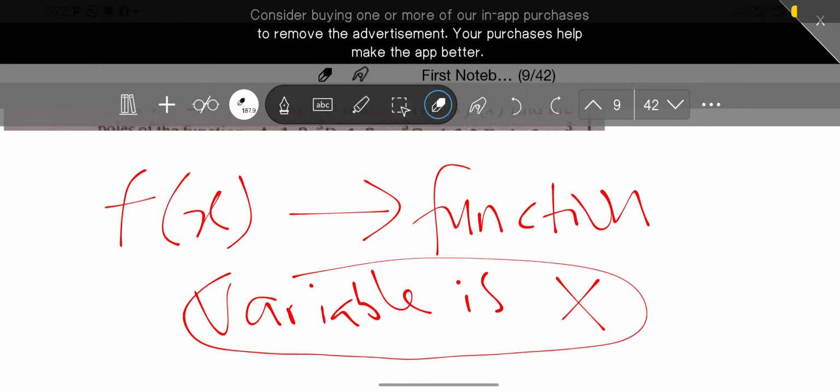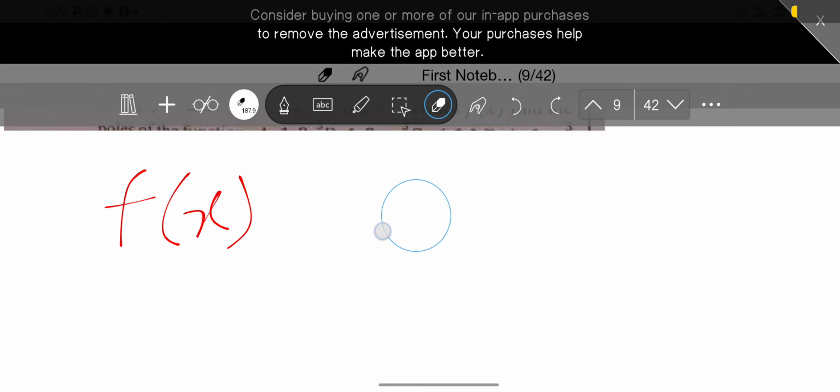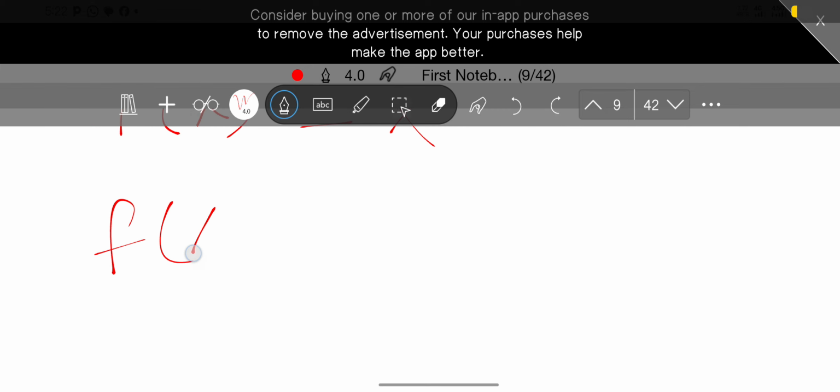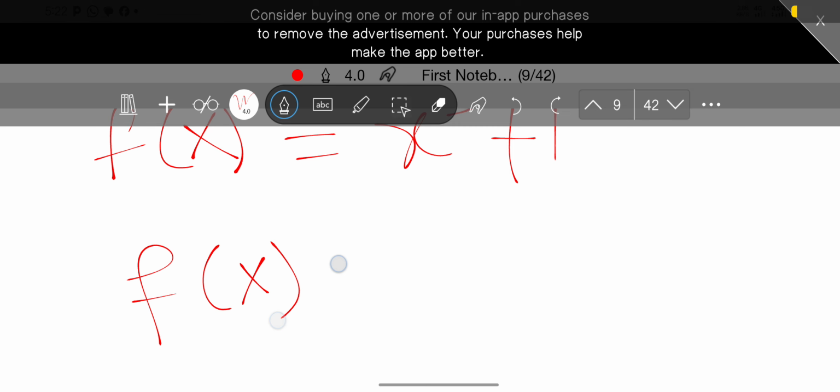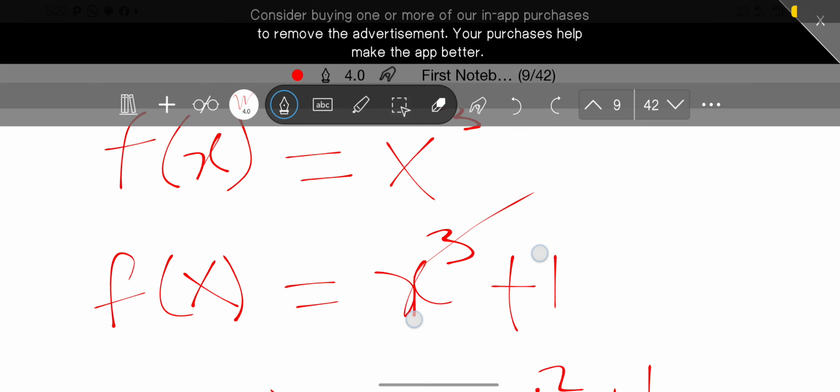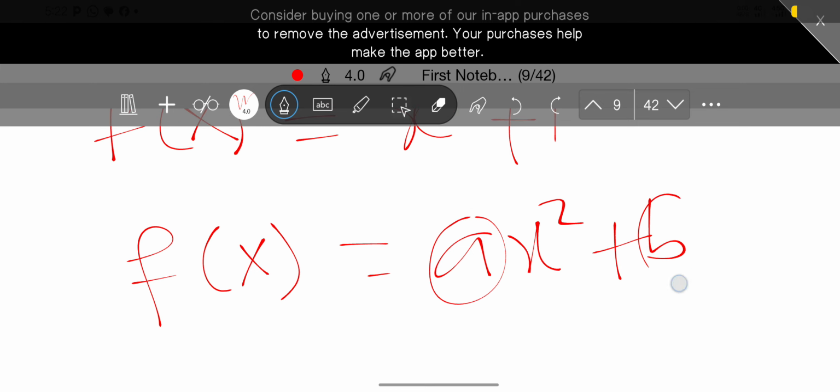So now if I want to write an expression for this, I can give it a structure. So I can say f of x is equal to x raised to power 3, right? That is the structure. I can say f of x equals x raised to power 3 plus 1. That's another structure. I can say f of x is equal to ax squared plus b. That's another structure. Now take note here that here we have a and b.